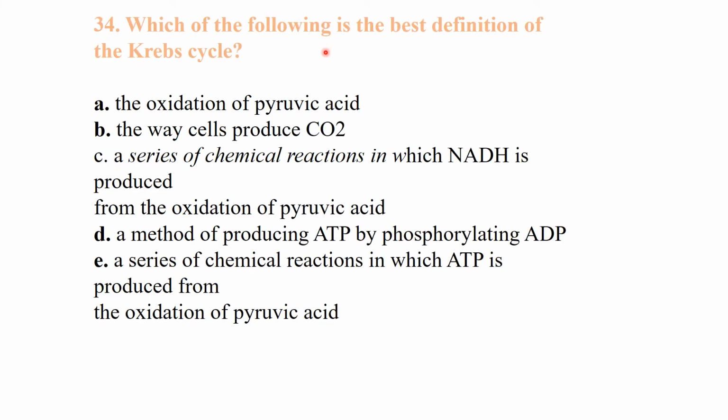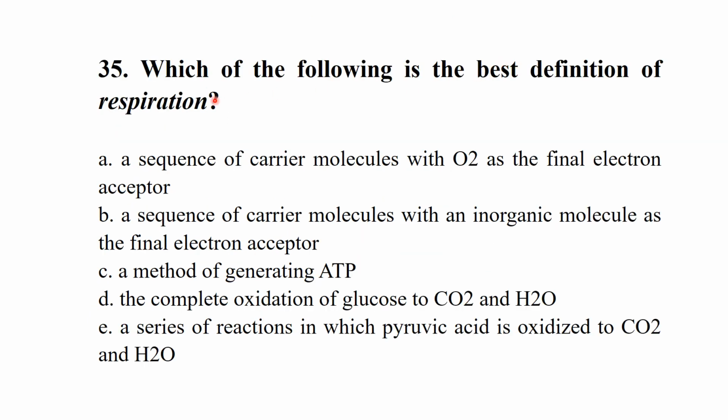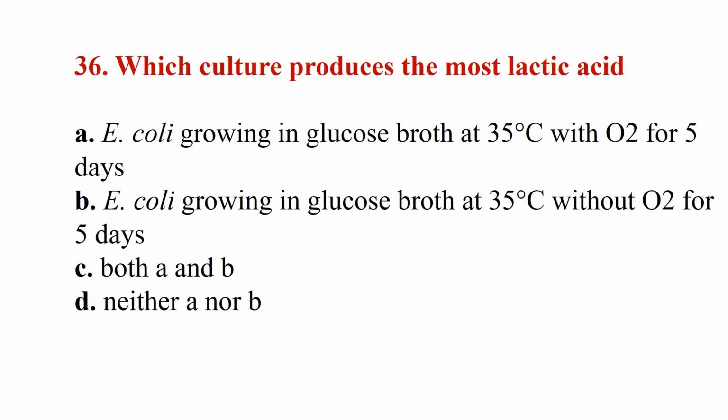Which of the following is the best definition of the Krebs cycle? A series of chemical reactions in which ATP is produced from the oxidation of pyruvic acid. Which of the following is the best definition of respiration? A sequence of carrier molecules with an inorganic molecule as the final electron acceptor. Which culture produces the most lactic acid? Best answer is B: E. coli growing in glucose broth at 35 degrees without oxygen will produce more lactic acid for 5 days.